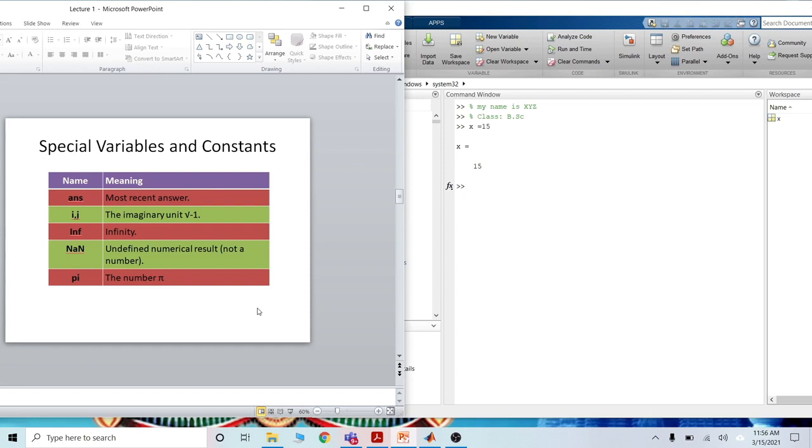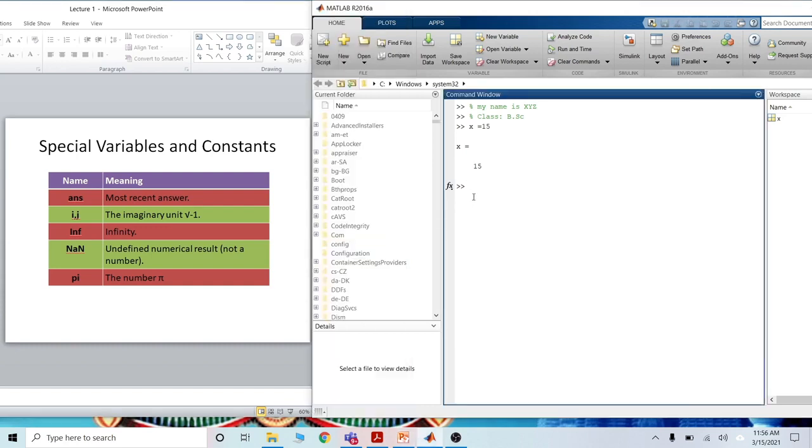The special variables and constants: ANS, you have seen that, is the most recent answer. I and J are imaginary in mathematics. INF is infinity. NaN is undefined. And pi is the number pi.